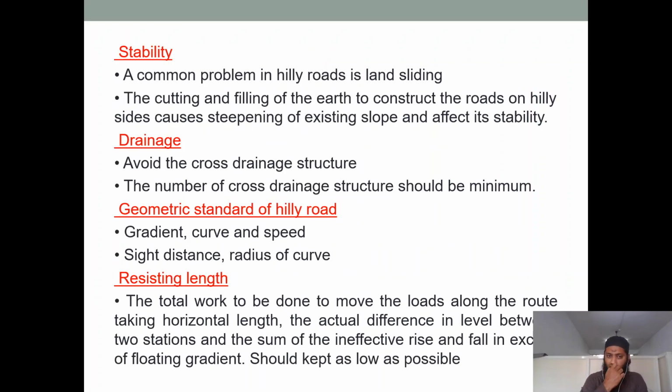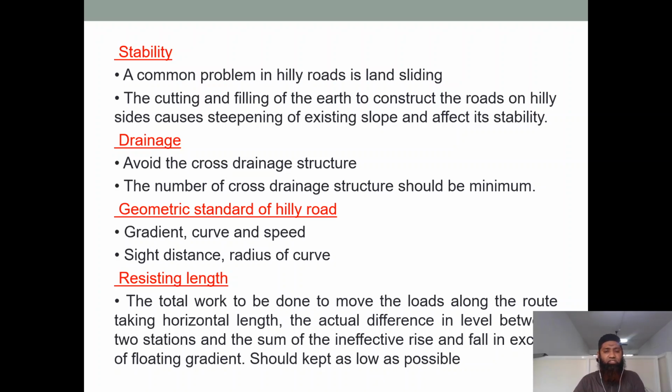You can see stability. A common problem in hilly roads is landsliding. As I had told you, there is landsliding. High landsliding takes place. Sometimes the whole house washes away. The cutting and filling of the earth to construct roads on hilly sides causes steepening of the existing slope and affects stability. As I had told you, when cutting is done and a lot of excavation is done, there are chances of instability also.